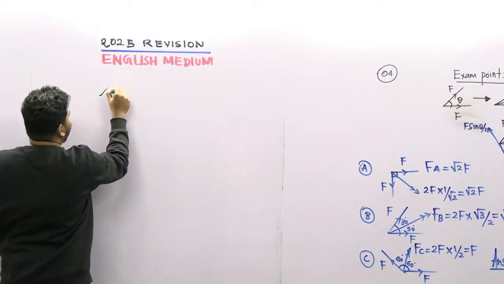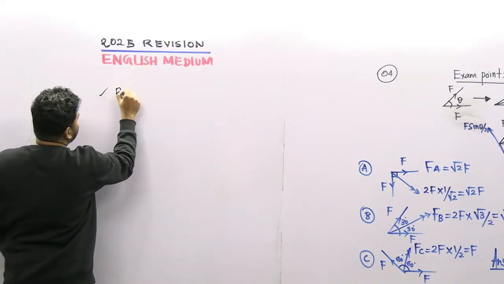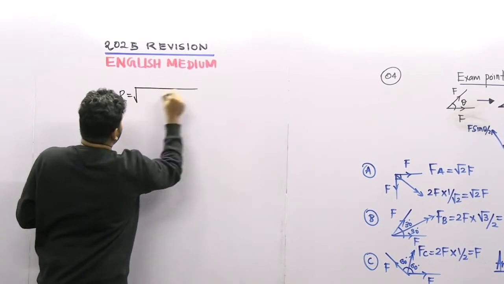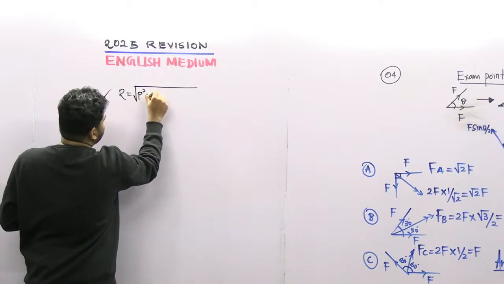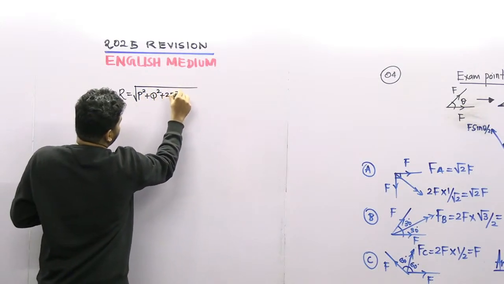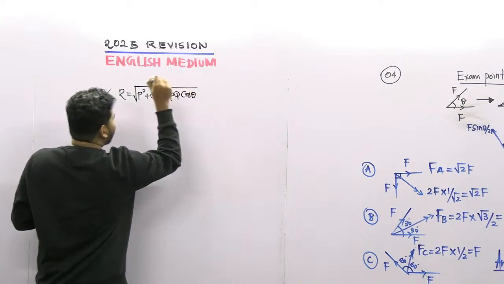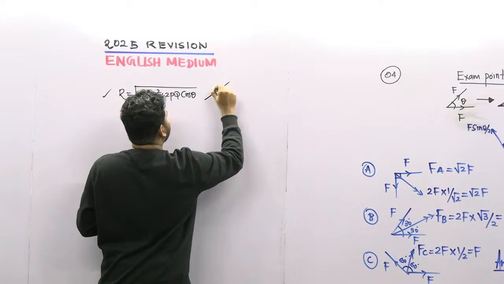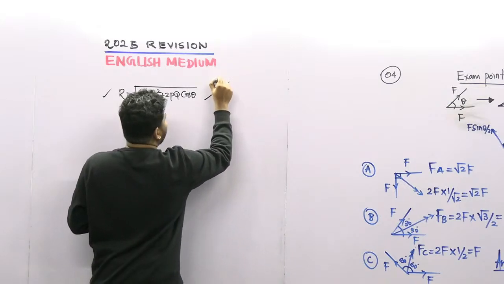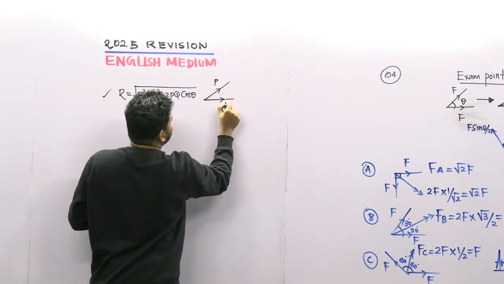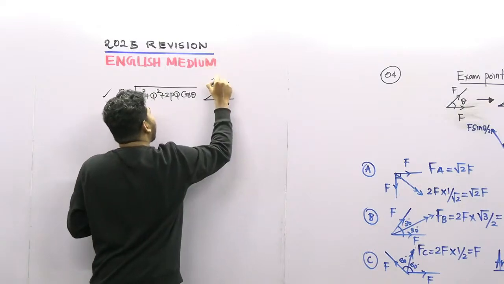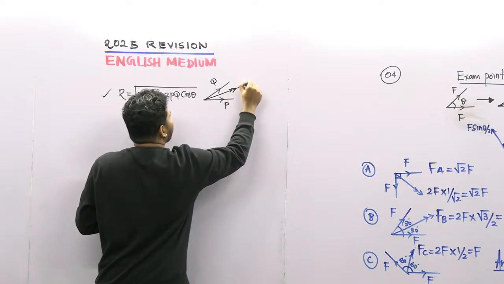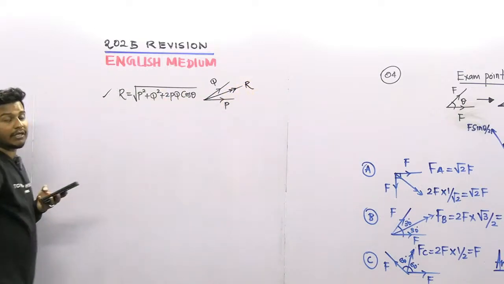So for the parallelogram theory, we already know that you want to complete a parallelogram there, so R is equal to root of p square plus q square plus 2pq cos theta. So this is the theorem. If P and Q are two forces acting like this, the resultant R will be equal to this.